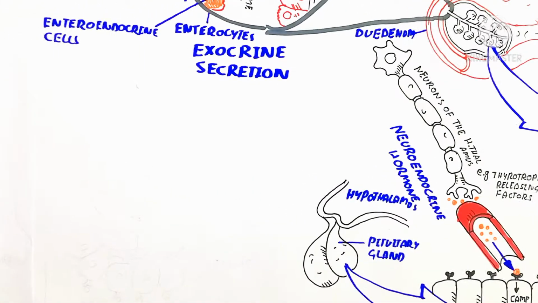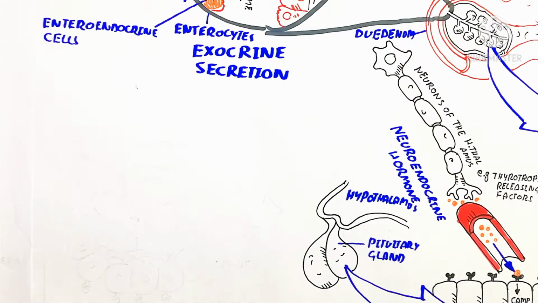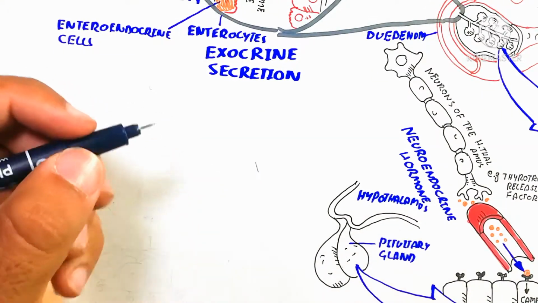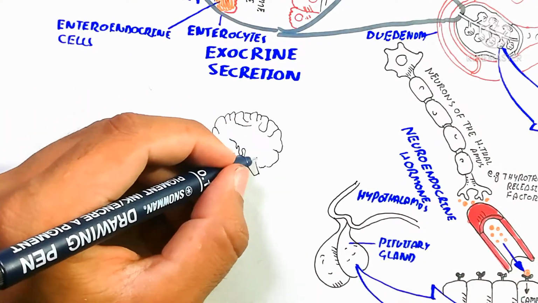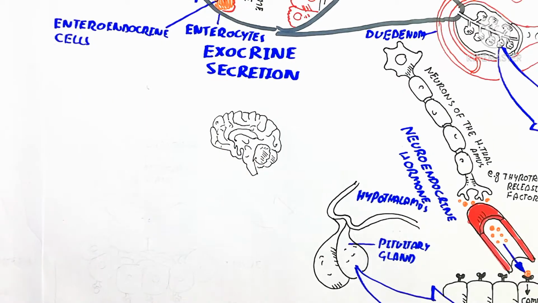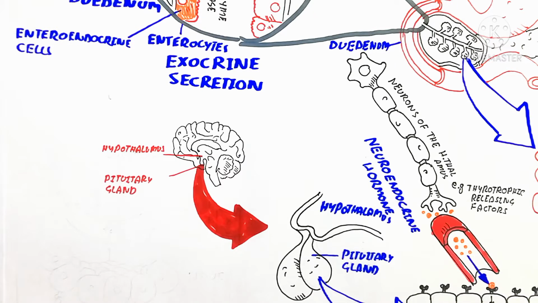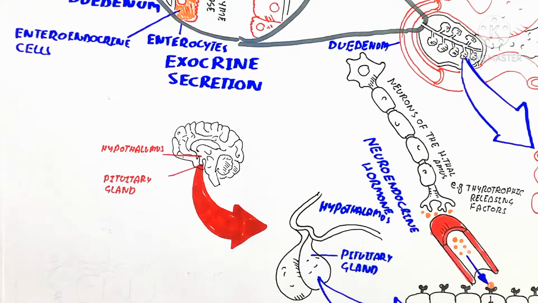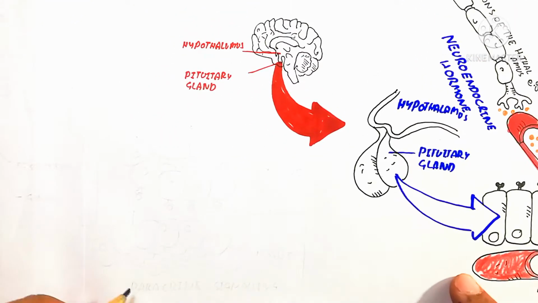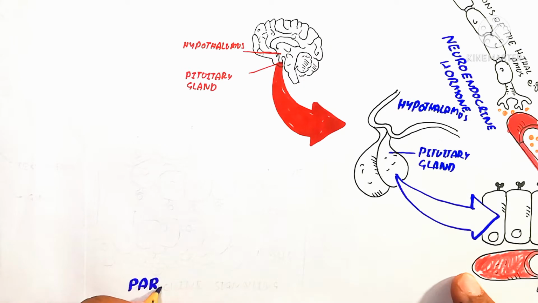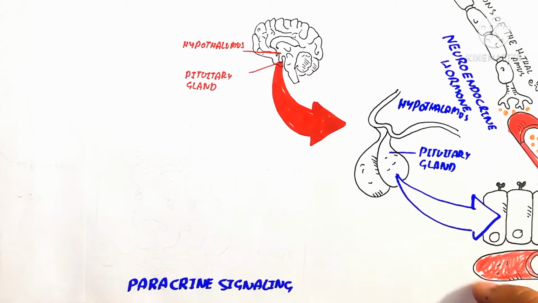So the pituitary gland is a small, two-lobed structure which is the master gland: the anterior adenohypophysis and the neurohypophysis. Neurohypophysis means it is stimulated by neurons, the neuroendocrine system. Here is the brain, which contains the pituitary gland, and the hypothalamus is here, and here is the pituitary gland.